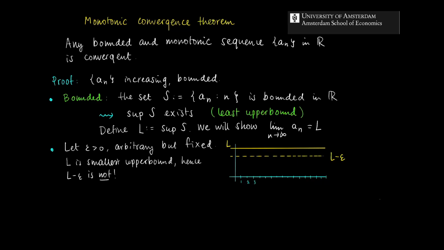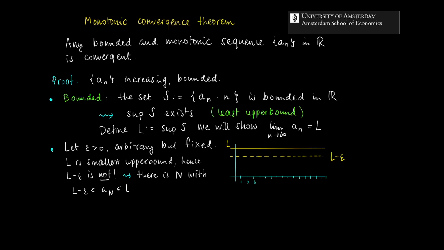So in particular, this implies that there must be an index number n, which we will call capital N, such that L minus epsilon is smaller than a_N and is smaller or equal than L. All the values a_n are smaller or equal L, since L is an upper bound for the sequence, right?